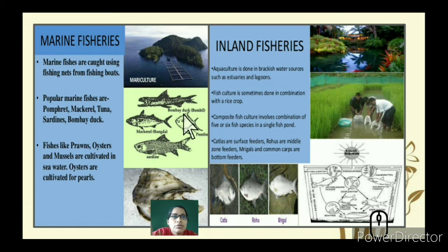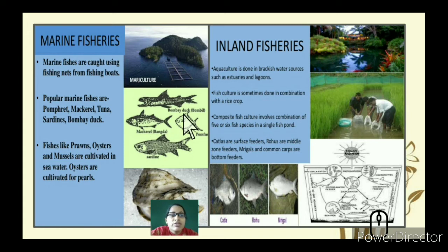So let's come to the inland fisheries. Aquaculture, that is the growing or production of fish, is done in brackish water sources such as estuaries and lagoons. Fish culture is sometimes done in combination with a rice crop. So in between the paddy field, there is a lot of water that is logging and the fishes are grown there in inland fisheries.